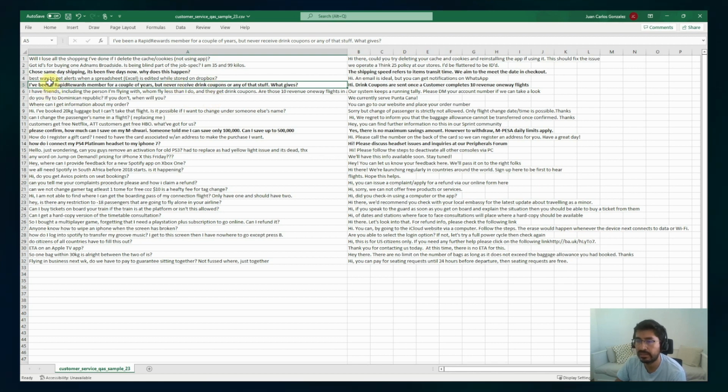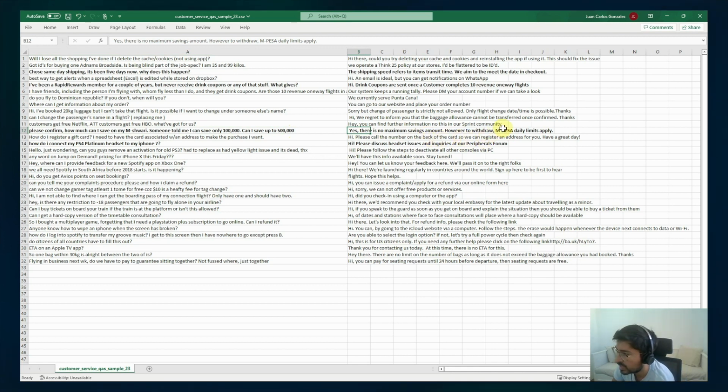Also, in the past, a customer said, I've been a Rapid Rewards member for a couple of years, but never received drink coupons or any of that stuff. What gives? And the company has responded, hi, drink coupons are sent once a customer completes 10 revenue one-way flights. Another example, a customer texted, please confirm how much can I save on my account. Someone told me I can save only 100,000. Can I save up to 500,000? So the company has responded, yes, there is no maximum saving amount. However, to withdraw, daily limits apply, and so on, right?